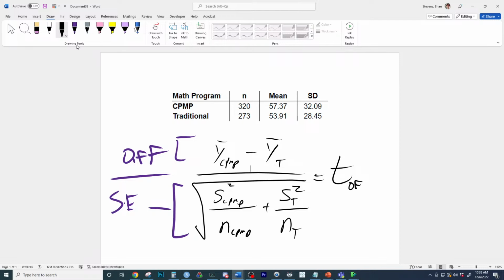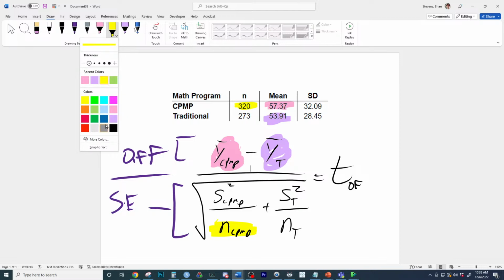Great job right there. First mean minus second mean. And sample sizes should be easy. Sample size for first, and we're running out of colors here. There we go.